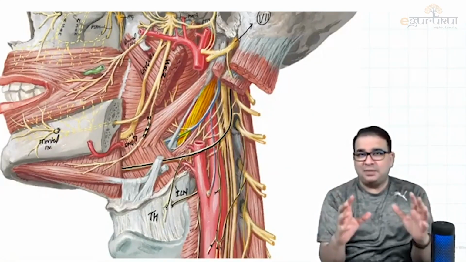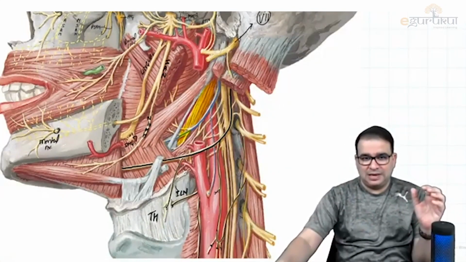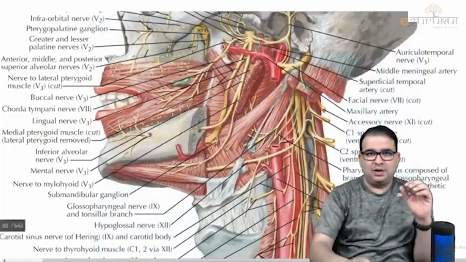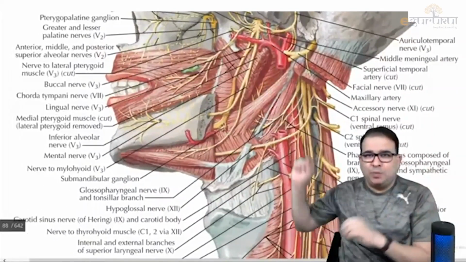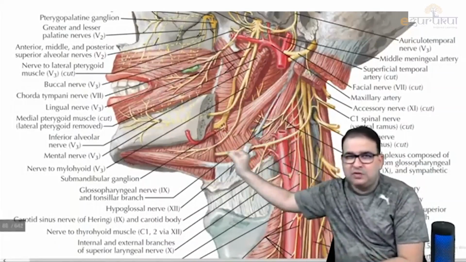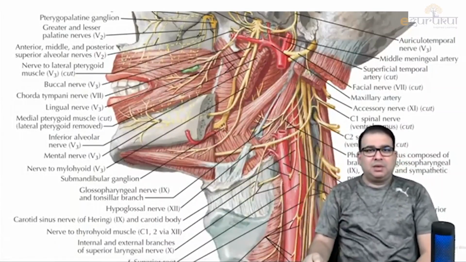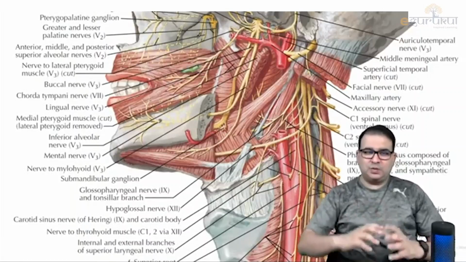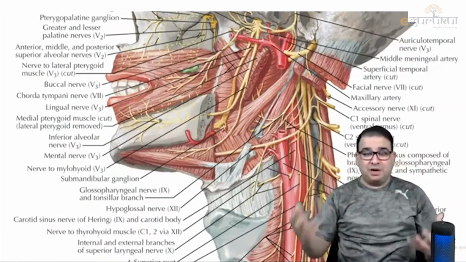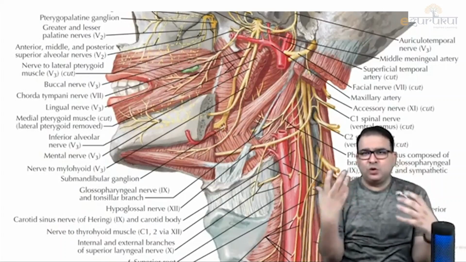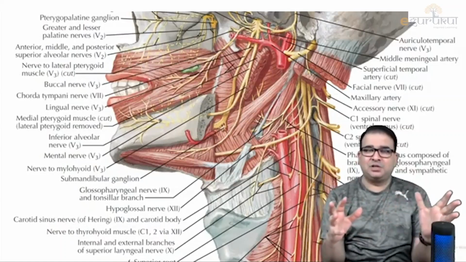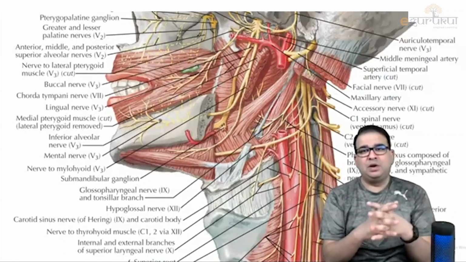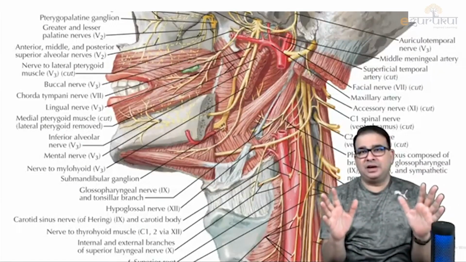People usually have nightmares about these images, guys. Look at this labeling here. Reading this labeling will take an entire day. You have to pick up a nerve and then go and see what nerve that is, where it is coming from. But once we are done with all the nerves, the muscles, the blood vessels, the triangles and fossas in the head and neck, it doesn't matter whatever atlas image or cadaveric picture they give you, you will still be able to identify each and everything in it.